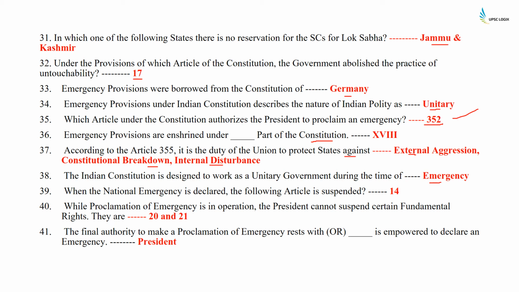When the national emergency is declared, the following article is suspended: Article 14. While proclamation of emergency is in operation, the President cannot suspend certain fundamental rights. These are Article 20 and 21. The final authority to make a proclamation of emergency rests with the President, who is empowered to declare an emergency.